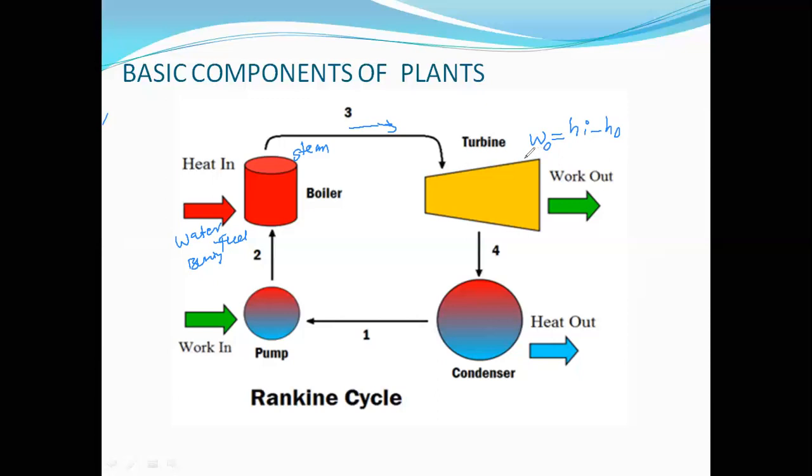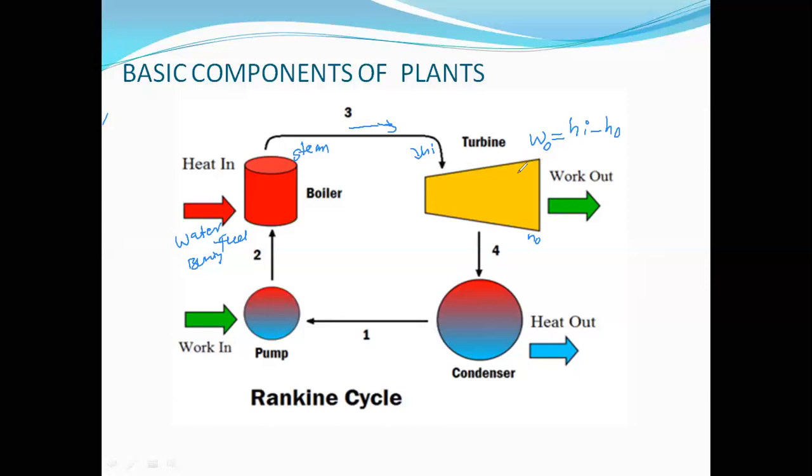Hi is the enthalpy of steam which is coming into the turbine, and Ho is the enthalpy of steam which is coming out of the turbine. So if we want to get the work done, we can use the formula W is equal to Hi minus Ho. This is the working of a turbine. The turbine will expand steam, and by the expansion of the steam, it will produce the work output as W is equal to the enthalpy difference.